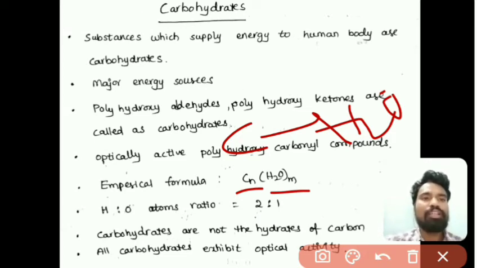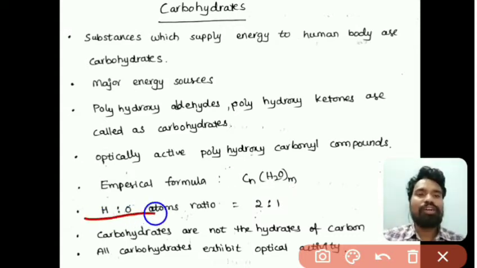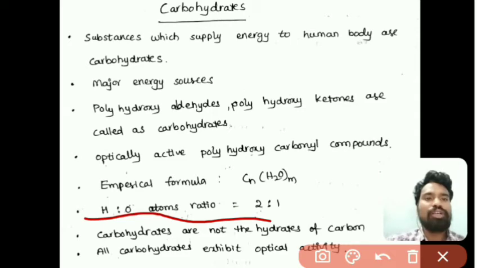These are not the hydrates of carbon atom. These are just carbohydrates, where the hydrogen and oxygen ratio is 2:1. Carbohydrates are not hydrates of carbon. These are polyhydroxy carbonyl compounds.